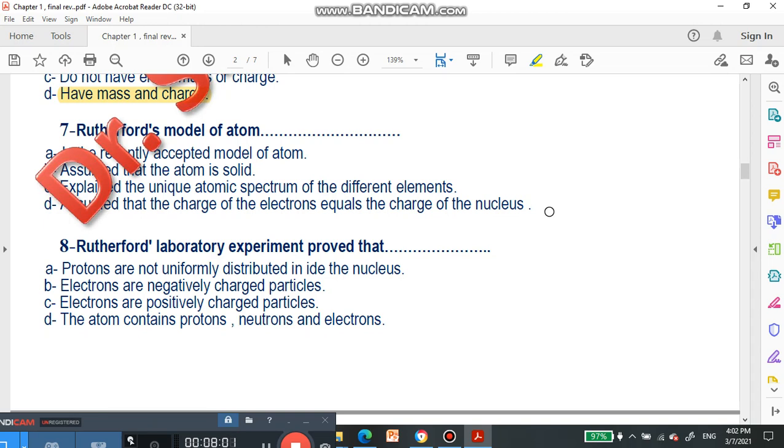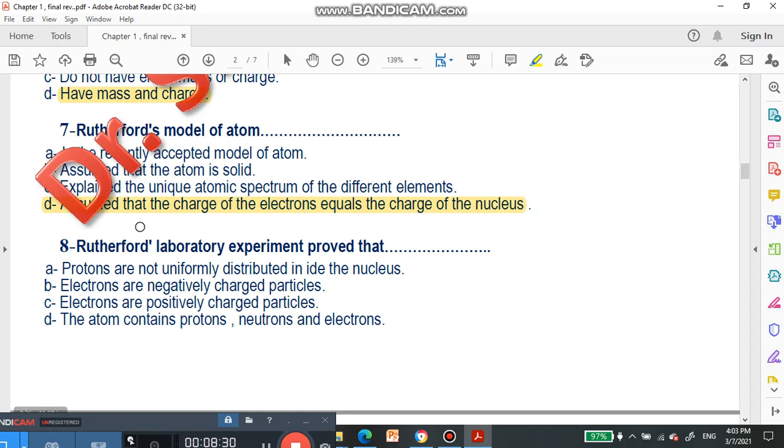If we are talking about the Rutherford model, he assumed equal charge in both: the positive charge, which is the nucleus, and opposite to it we have electrons.